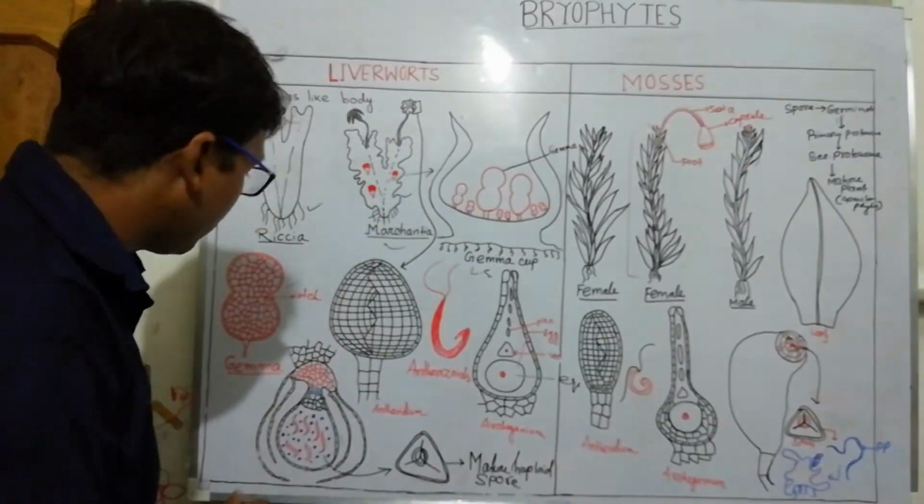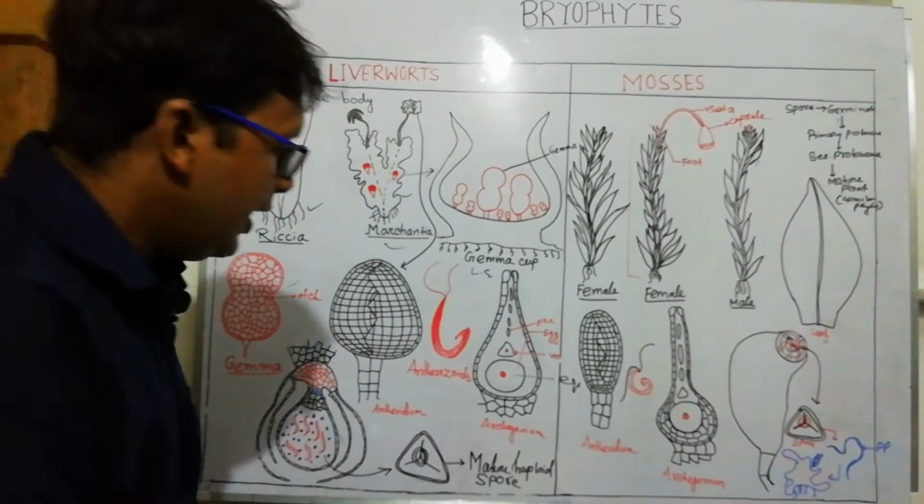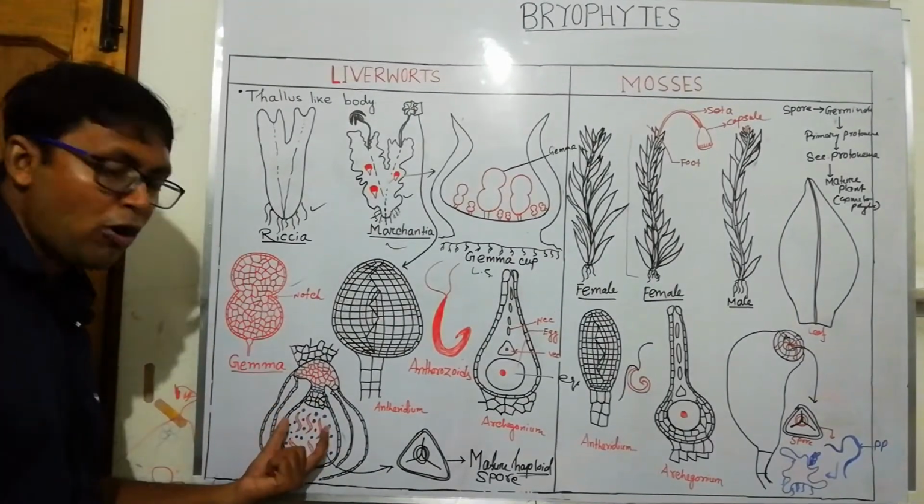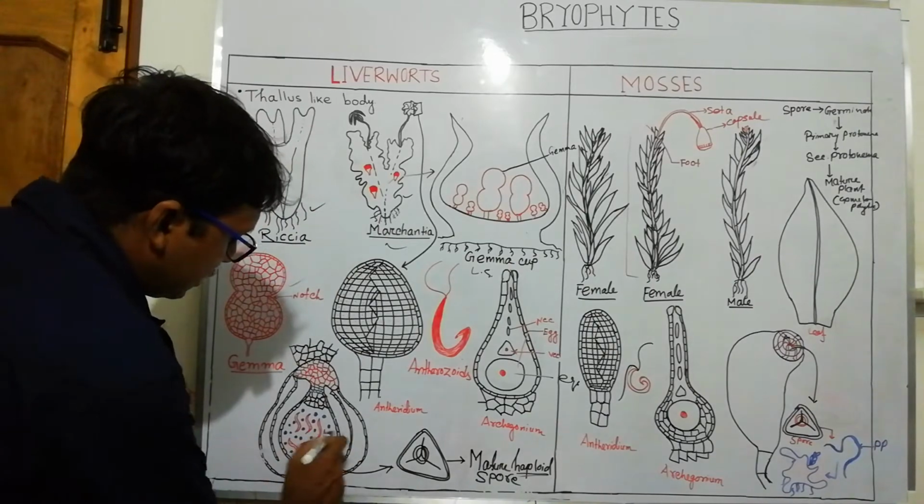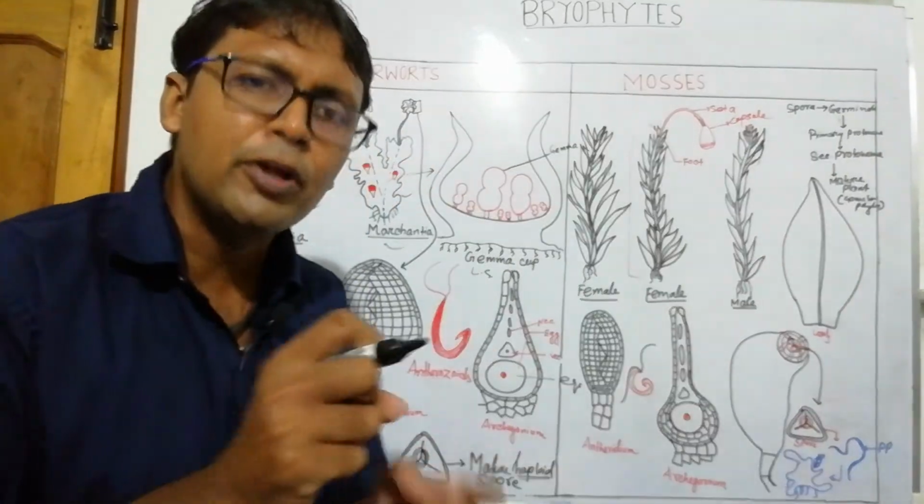That sporogonium contains a huge amount of spores. These are obviously haploid spores, because meiosis has undergone in a spore mother cell. And these rail-like, spiral structures are called calyptra. These are actually for dispersal.